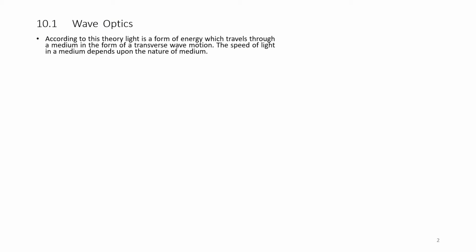Wave optics. According to this theory, light is a form of energy which travels through a medium in the form of a transverse wave motion. The speed of light in a medium depends upon the nature of the medium.